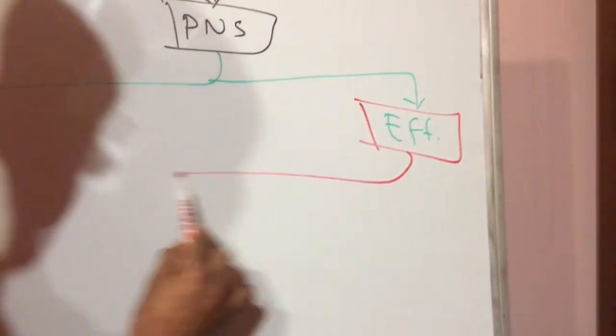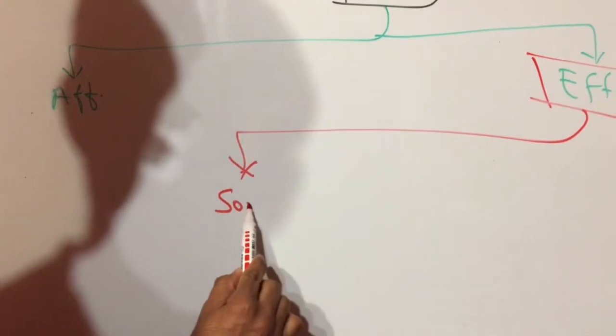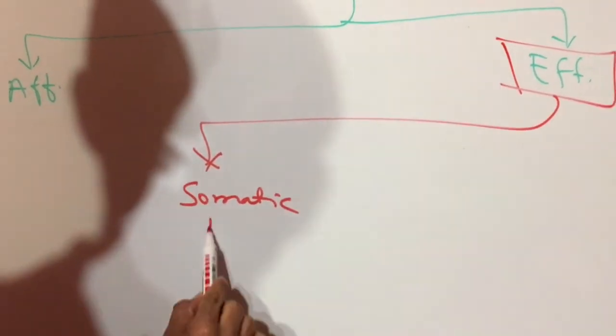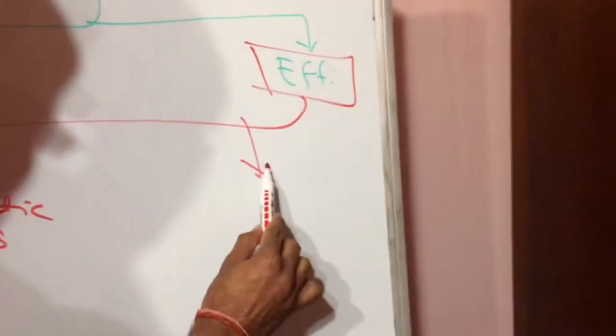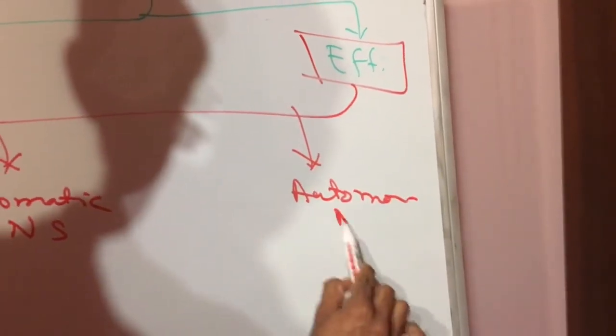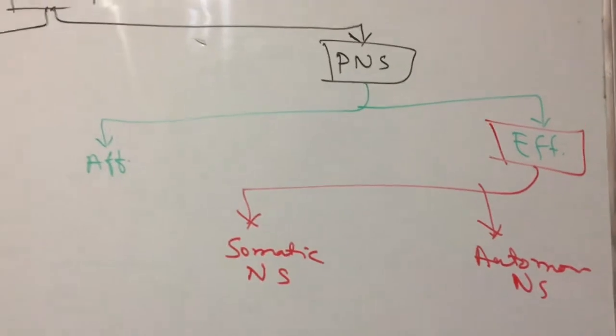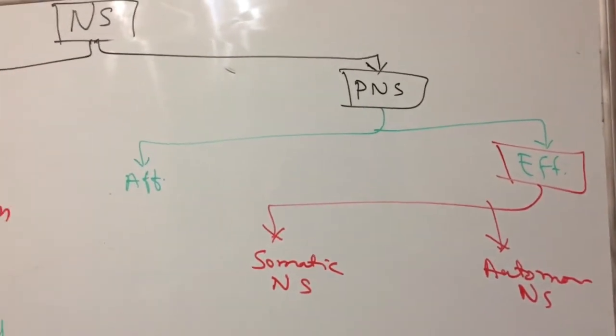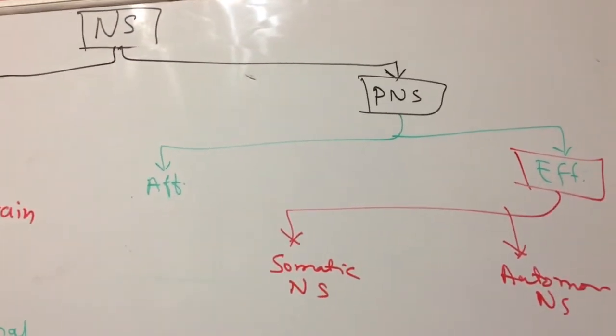Efferent has some divisions: the somatic nervous system and the autonomic nervous system. The somatic nervous system has no further division.